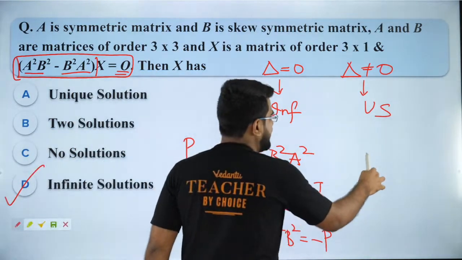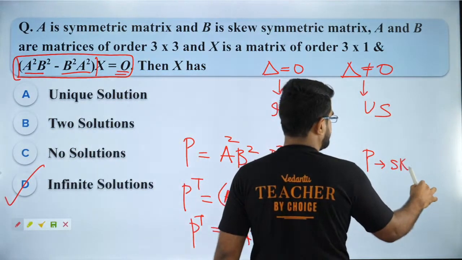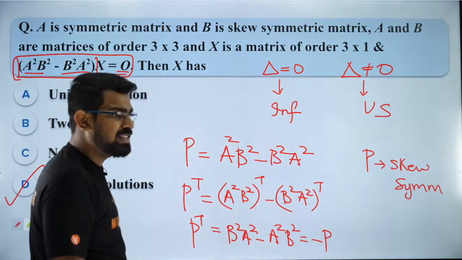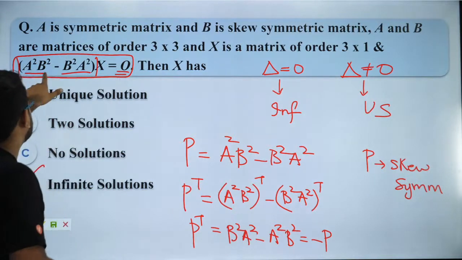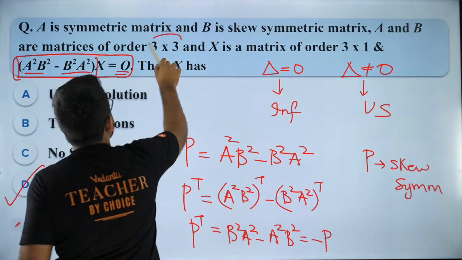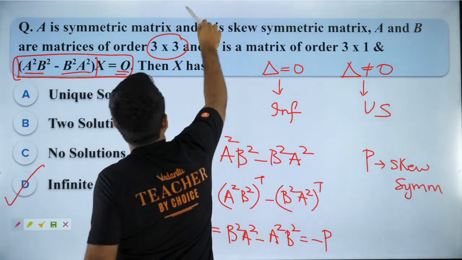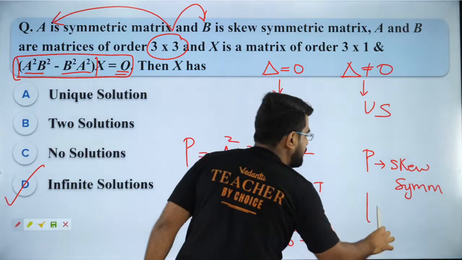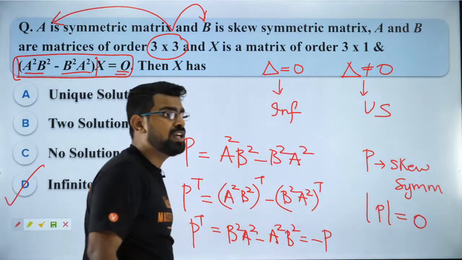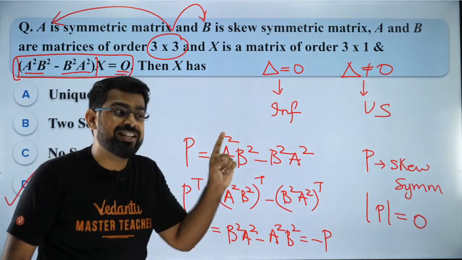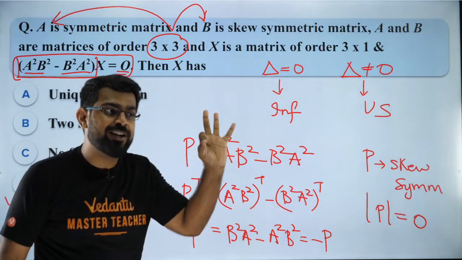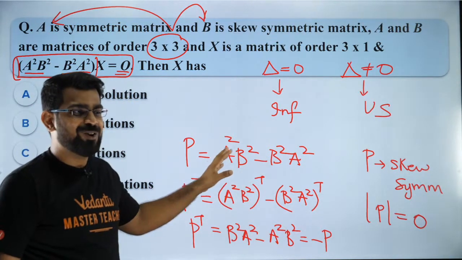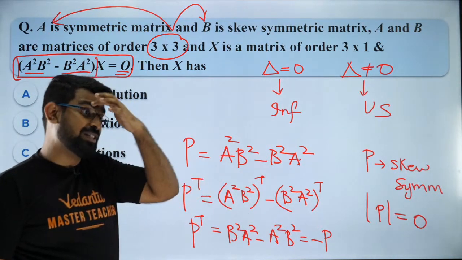So can I say P is a skew symmetric matrix? Are you all clear with that? So if P is a skew symmetric matrix and it is of order 3 cross 3, since A and B are 3 cross 3, can I say the determinant of P will be 0? Because we know that the determinant of a skew symmetric matrix of odd order will be 0. Fantastic, na? Very nice question, guys. I liked it.